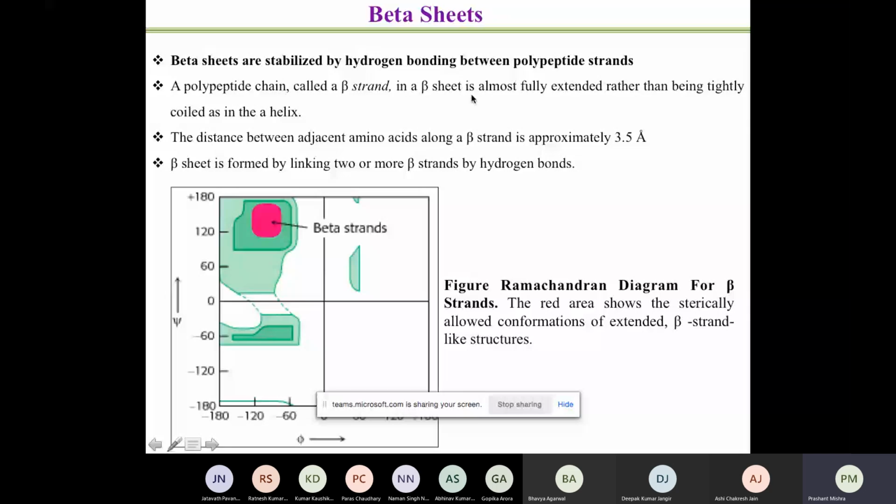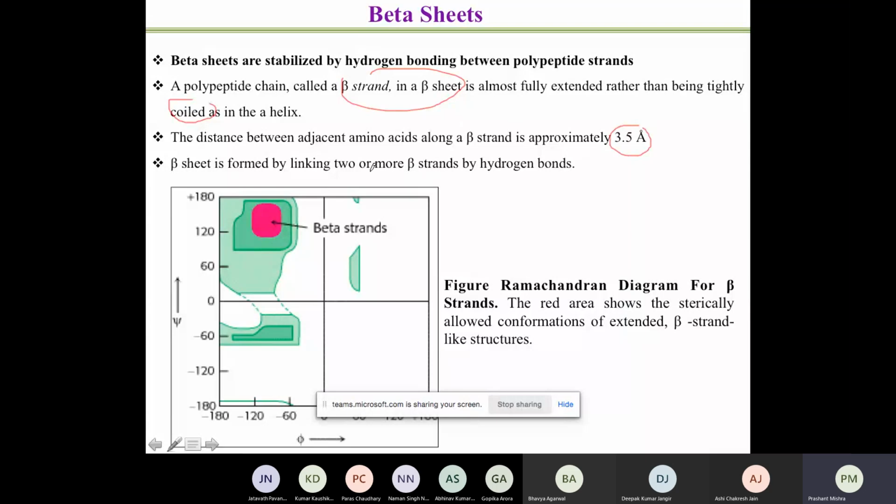And a beta sheet is almost fully extended rather than being tightly coiled, as you have seen in alpha helix. In alpha helix, you have looked at the coiled structure, whereas a beta strand or beta sheet is fully extended rather than being tightly coiled. So there is no coiling in a beta sheet structure as compared to alpha helix. The distance between adjacent residues in a beta strand is approximately 3.5 angstrom. So you see the distance is also slightly more.